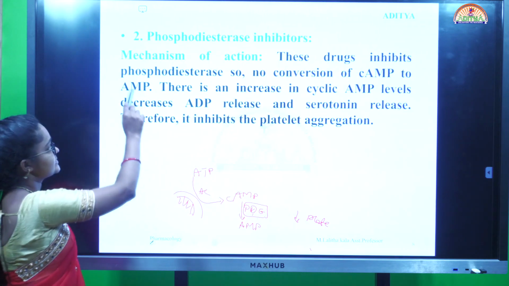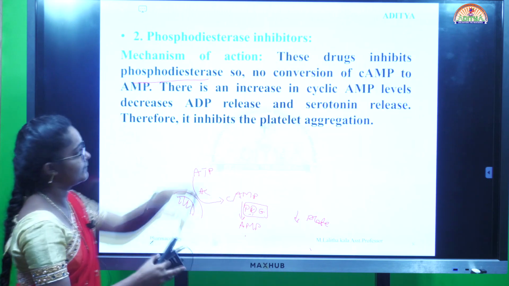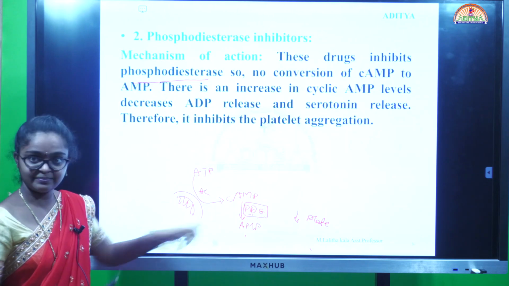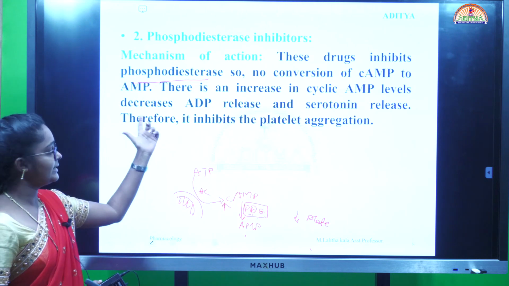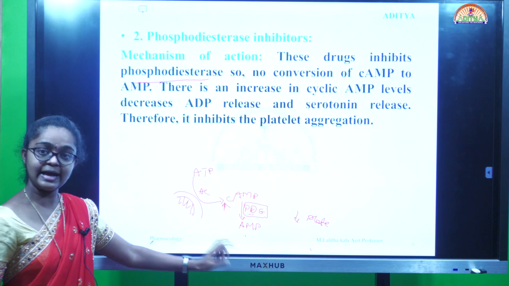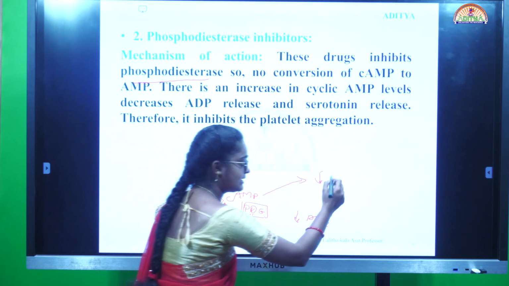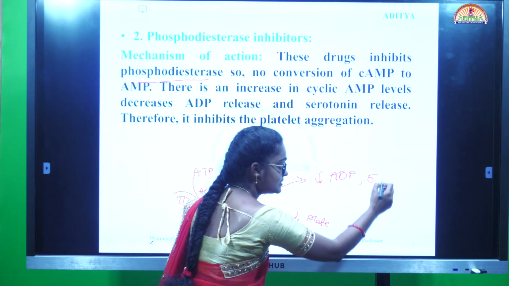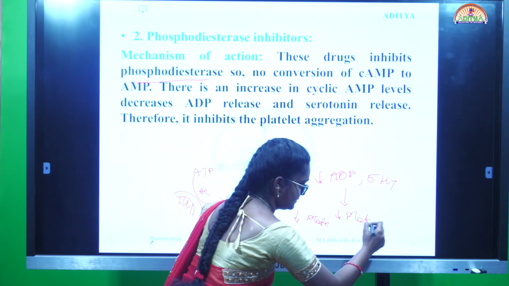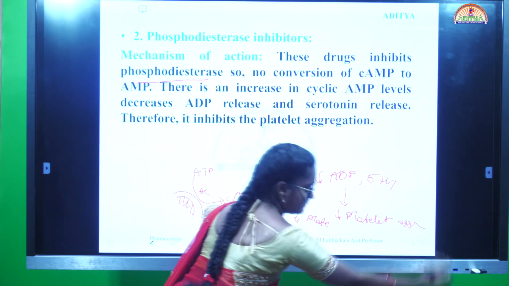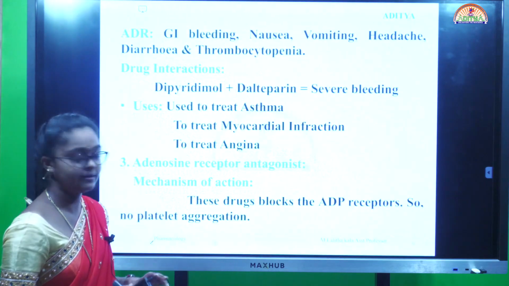This drug inhibited the phosphodiesterase enzyme, so there is no conversion of cyclic AMP to AMP. There is an increase in cyclic AMP. Here no conversion means it increases the cyclic AMP levels, and decreases the ADP release and serotonin release. There are decreased levels of ADP and serotonin, and this leads to decreased platelet aggregation. This is the mechanism of action of phosphodiesterase inhibitors.